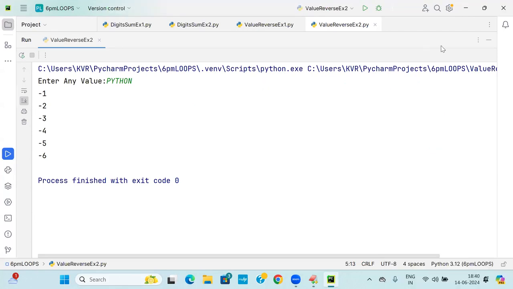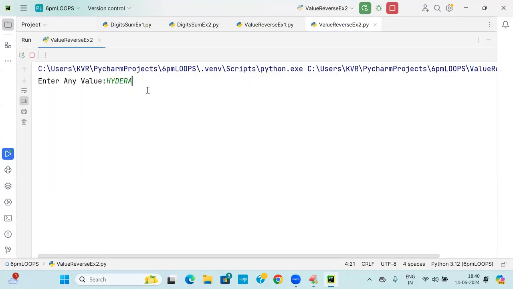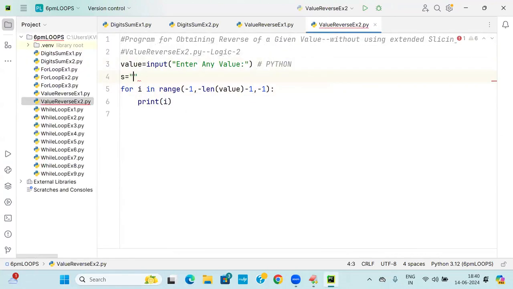Understood? I will run one more value, Hyderabad. So I got the data from minus 1 to minus 9. Next I want to go for getting the value. What will I do? I will take one empty string. Students, you know, s is equal to s plus value of i. I'm concatenating. After concatenation, outside the loop, I'll print here.